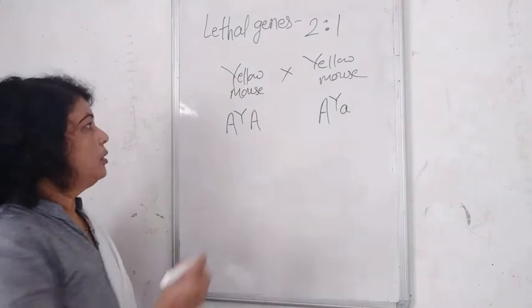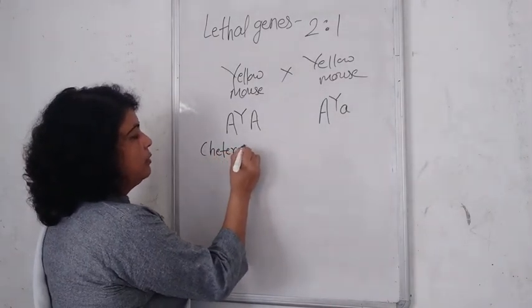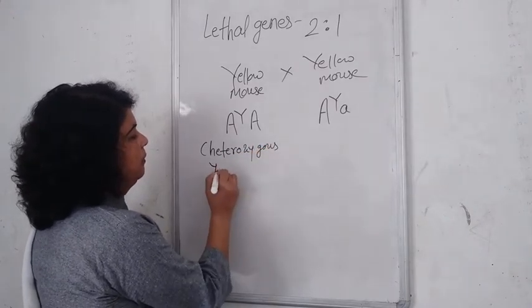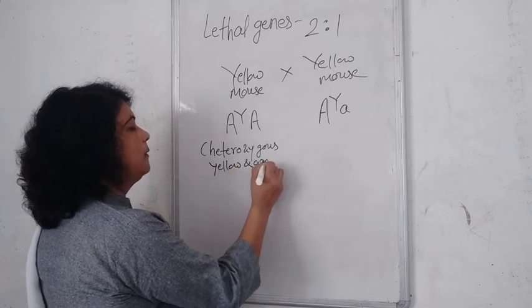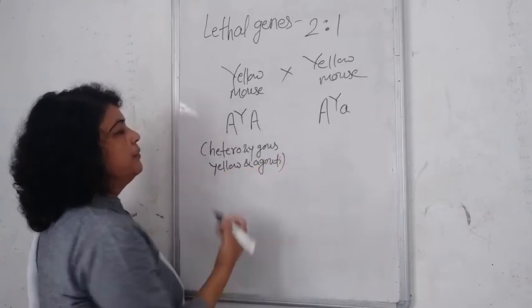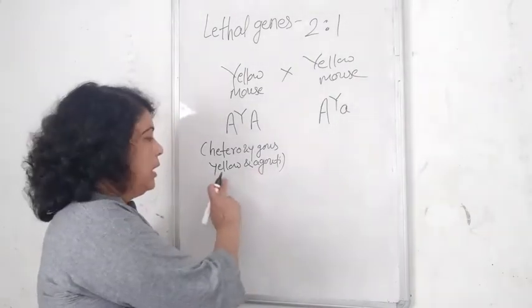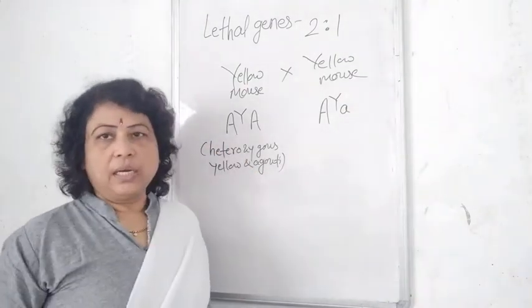It is heterozygous for yellow and agouti. Yellow is dominant and therefore expresses over agouti.